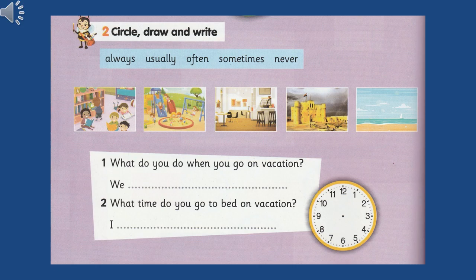So now, I want you to answer question number 1 and question number 2 using the words and the pictures you have in this exercise. So number 1, what do you do when you go on vacation? So write whatever you do when you go on vacation. Number 2, what time do you go to bed on vacation? So write at what time you go to bed and draw the clock.